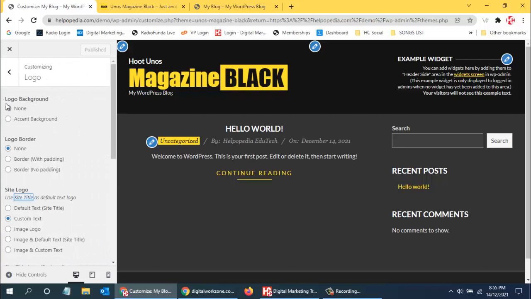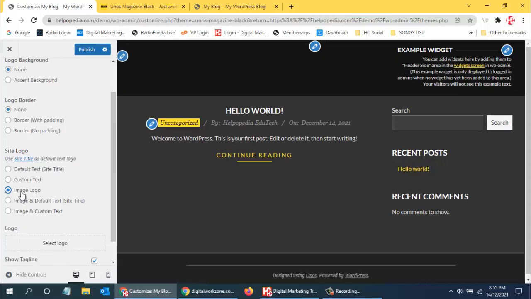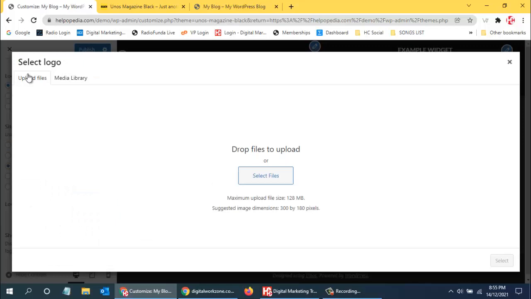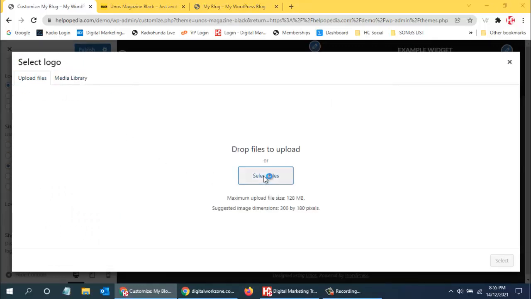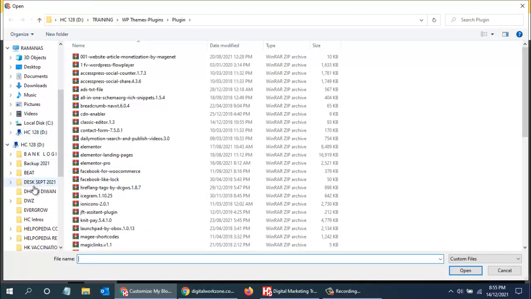It says logo background none, logo border none, then site logo, custom text. If I want to use an image logo, I can upload a logo. I can select the file from my PC and use it.